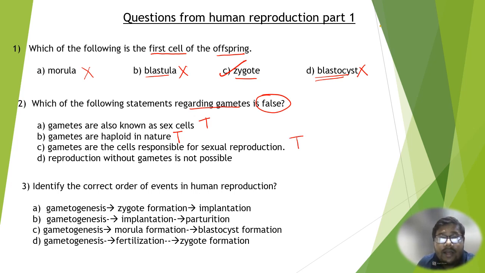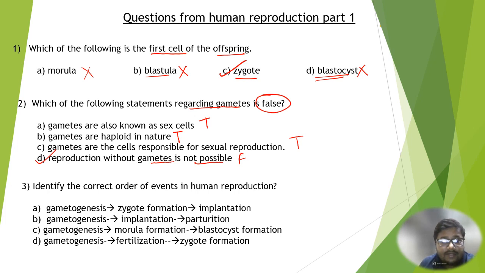Then, reproduction without gametes is not possible. This is a false statement. Why is this a false statement? Because we have studied that there are two kinds of reproduction: sexual reproduction and asexual reproduction, and there is no gamete formation in case of asexual reproduction. Therefore, this is the false statement, and this is our answer.